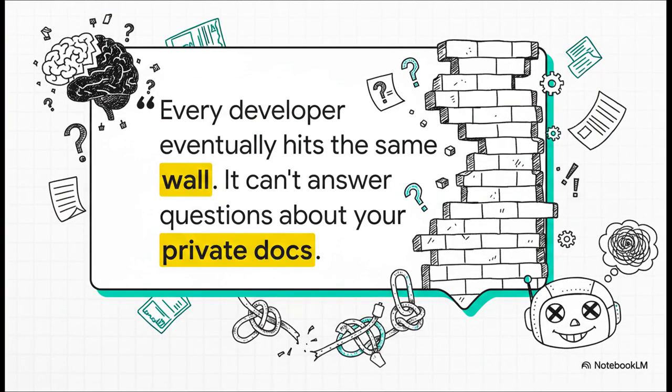You're building a real application, and bam, the model knows nothing about your company's data, nothing about yesterday's news, and it has no memory of what you just talked about 5 minutes ago. And even worse, it'll just hallucinate. It'll make up an answer with total confidence. And that right there, that isn't a failure of your prompt, it's an architectural problem.